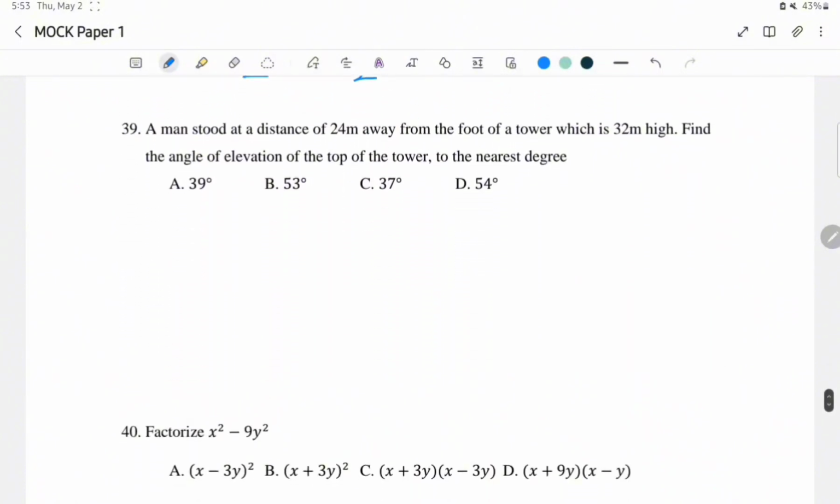Question 39. A man stood at a distance of 24 meters away from the foot of a tower. So let's assume this is the tower, and that means this will be the foot of the tower. The man is standing 24 meters away from this foot.